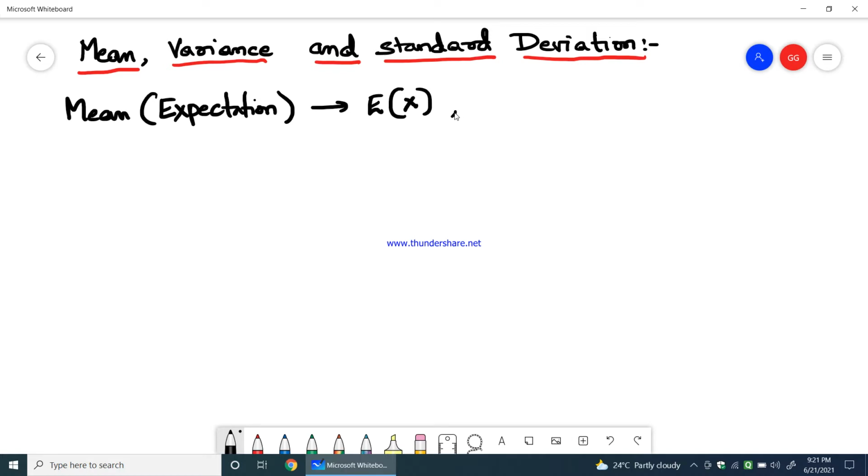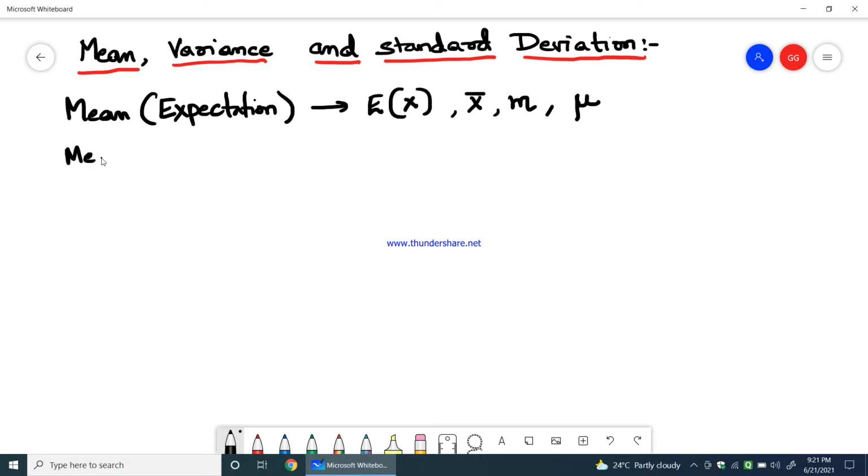In some books they represent mean as x bar, and in some books they say m for mean, and in most of the textbooks they refer to mean with the symbol mu, the Greek symbol mu. So all these symbols are normally used to denote the mean or the expectation in engineering statistics.